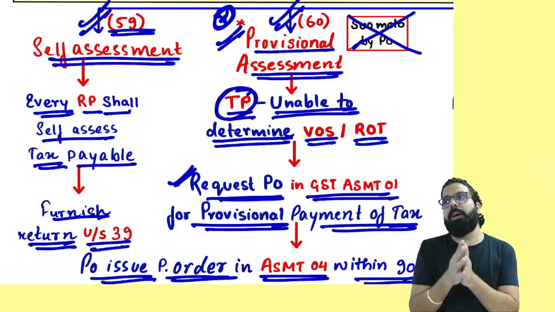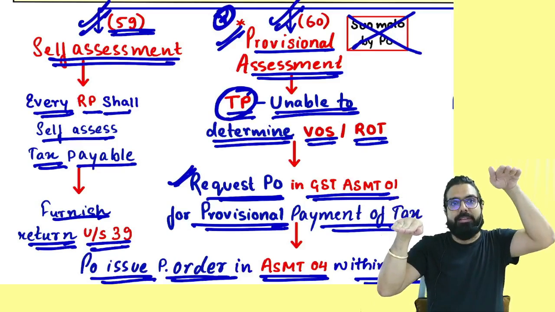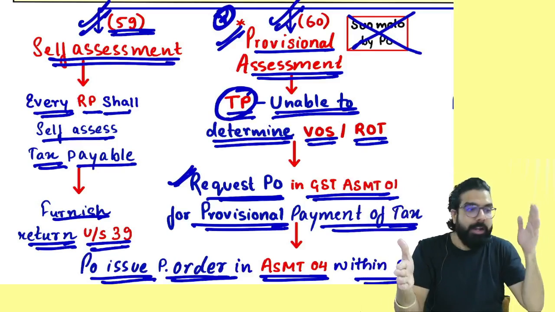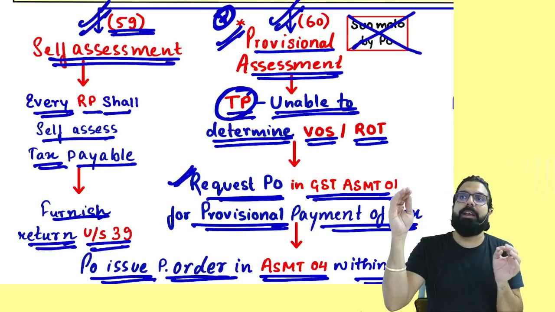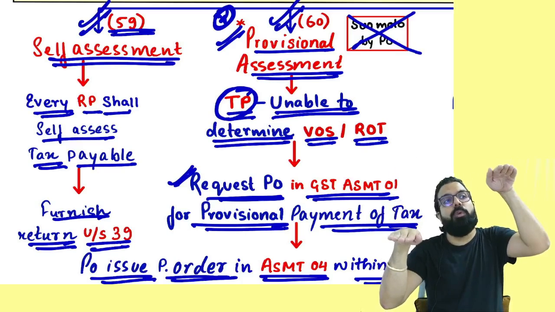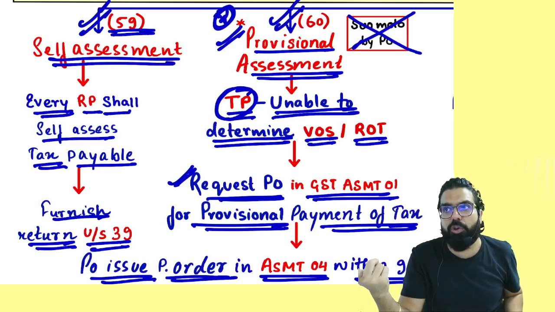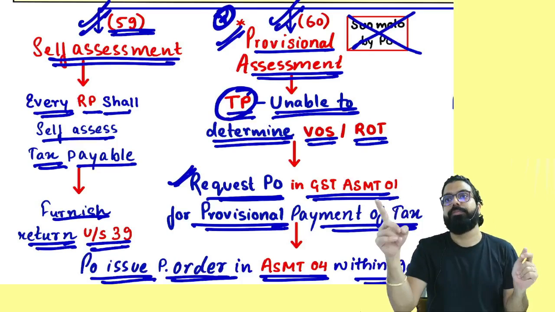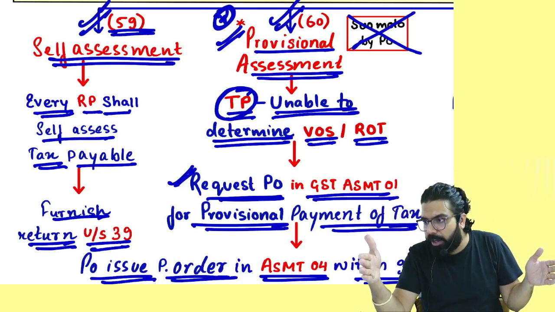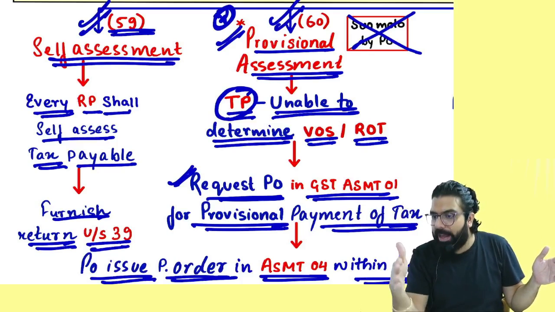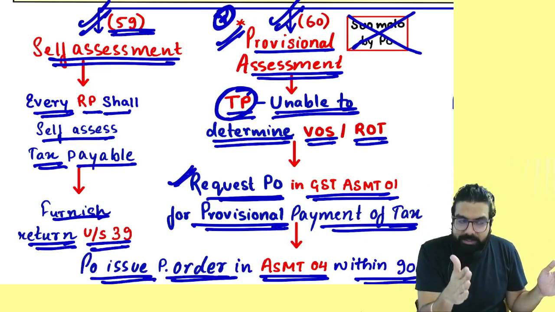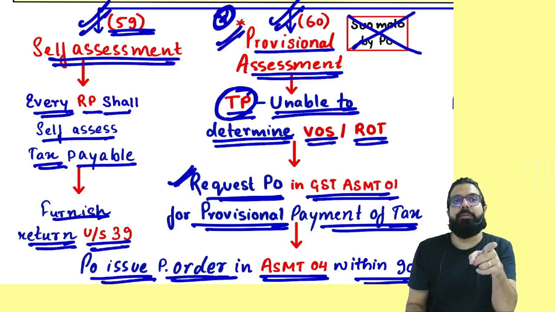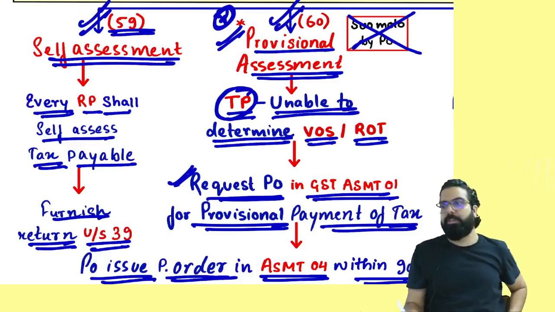Once the final assessment order has come, if provisional assessment was less and final assessment is more, pay the differential along with interest from the due date till the date of payment. Sir, if final assessment is less and provisional assessment was more, the differential will be refunded to you along with interest. But here, remember, how is this interest calculated? The day the final assessment order came, from that day you have to apply. Once you apply, within 60 days they will give you the refund. If they give it within 60 days, no interest. After 60 days, whatever the difference is, they will give you the interest.